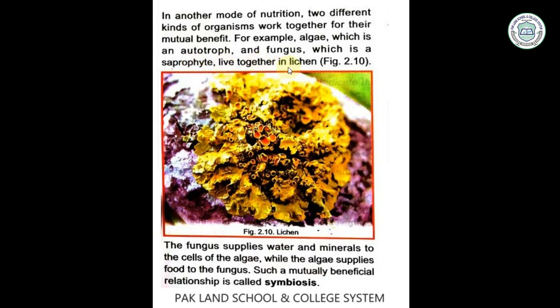They live together in lichen. The fungus supplies water and minerals to the cells of the algae, while the algae supplies food to the fungus. It means fungi and algae help each other. Such a mutually beneficial relationship is called symbiosis.